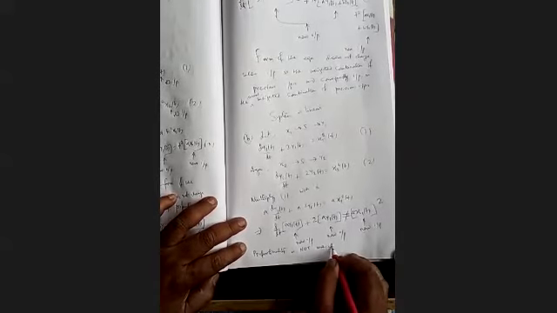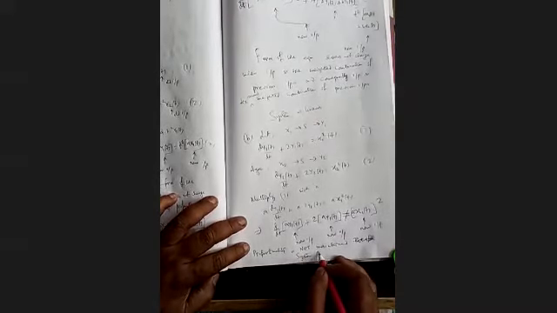If you test it for superposition, there is no way of getting linearity. So the system is not linear. It is a non-linear system.